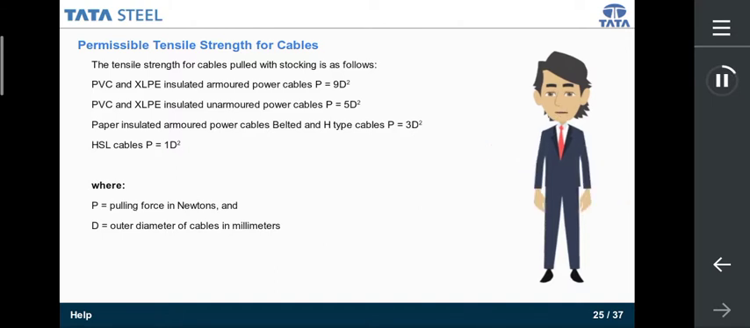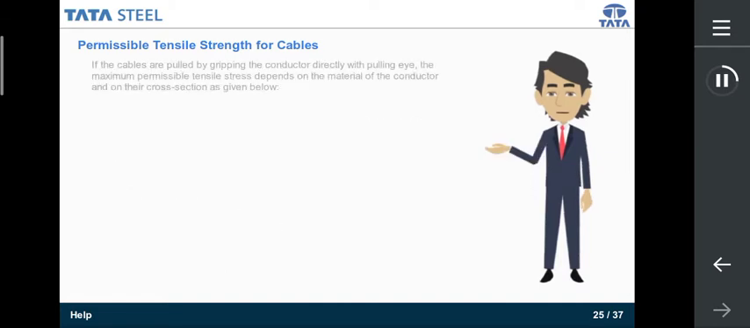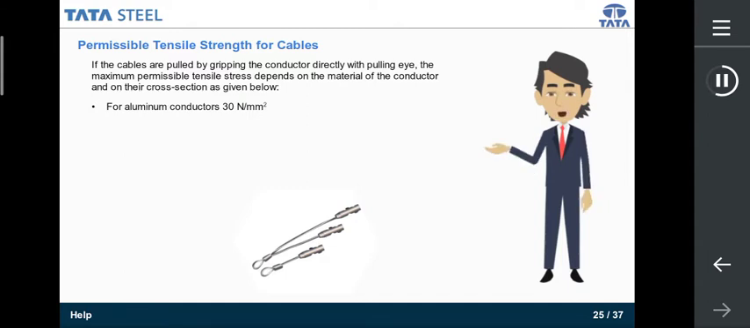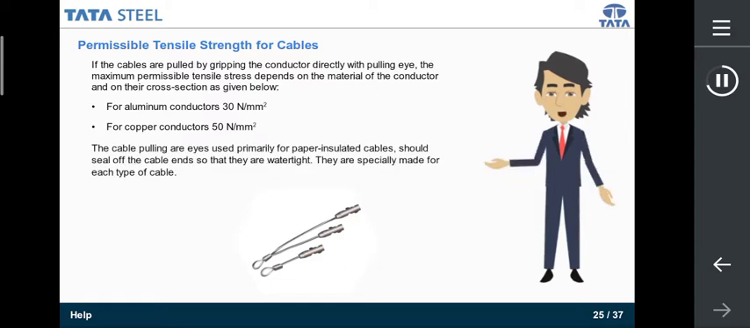Maximum force that can be applied on a cable is given by the maximum permissible tensile strength. The tensile strength for cables pulled with stocking is as shown. As you see, if the cables are pulled by gripping the conductor directly with pulling eye, the maximum permissible tensile stress depends on the material of the conductor and on their cross section as given below. For aluminium conductors, 30 Newton per millimeter square. For copper conductors, 50 Newton per millimeter square.